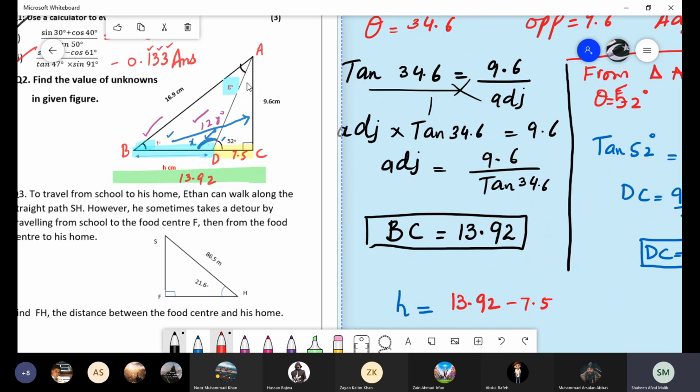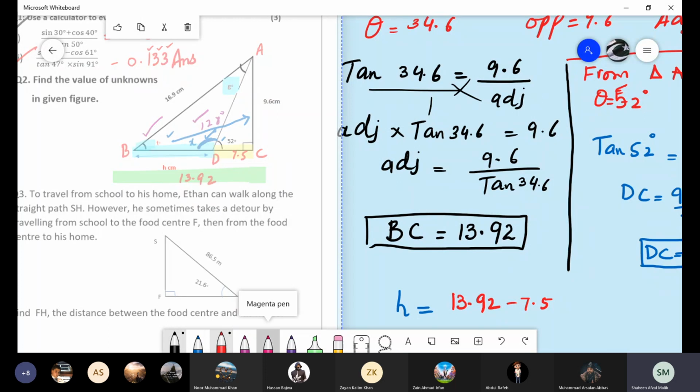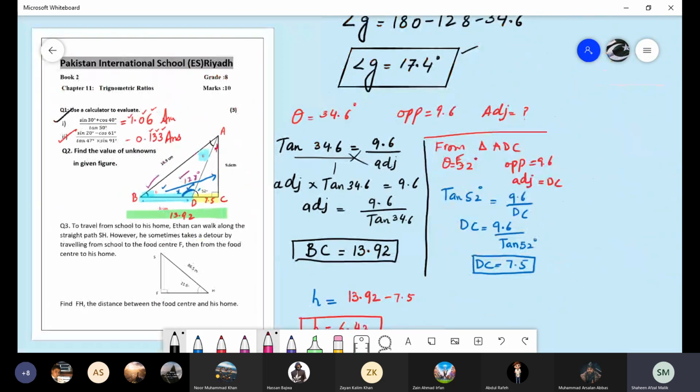Or you can find this angle, but that was a very lengthy process. For that you have to find some side, then this angle and all that stuff. So that is a lengthy process of subtracting. You find the angle A, then subtract it from the total, this part of the angle, like Abdul Rafi has done, and then you get G.